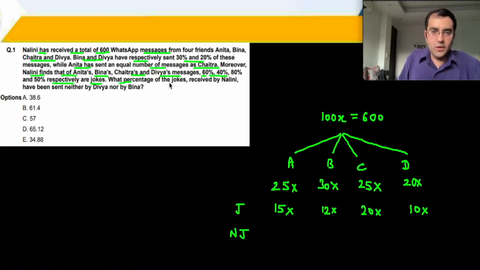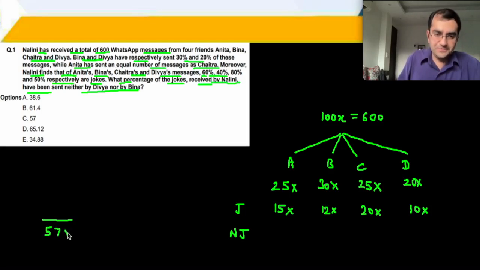So you have the jokes, so you can also calculate the answer now. What percentage of the jokes received by Nalini have been sent neither by D nor by B? The total jokes received by Nalini: 15 plus 12 is 27, plus 20 is 47x, plus 10x is 57x.